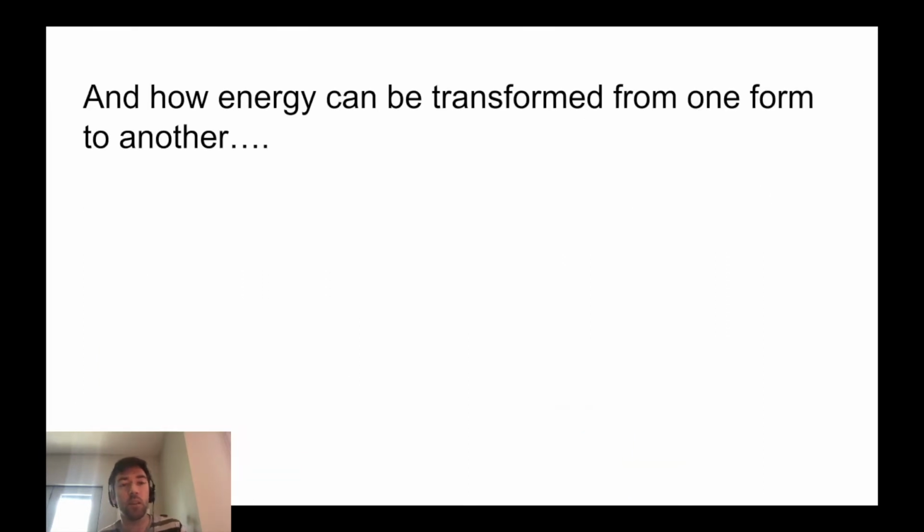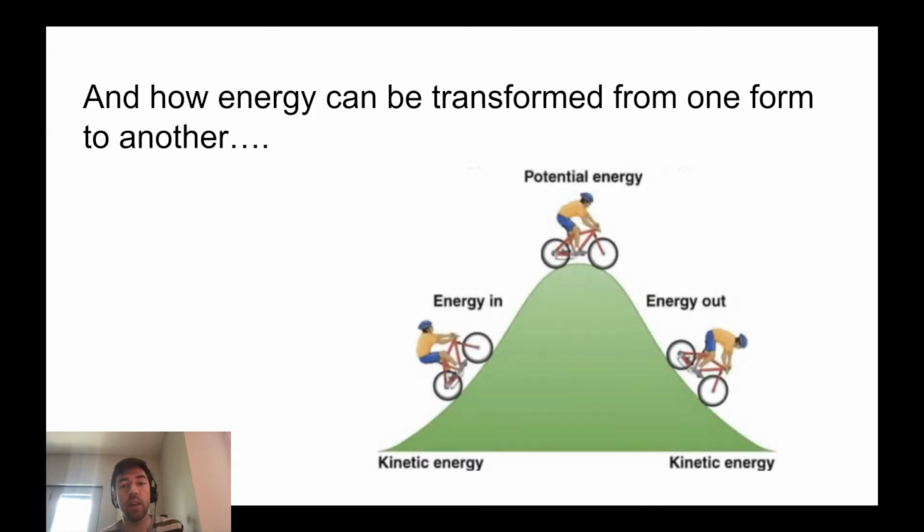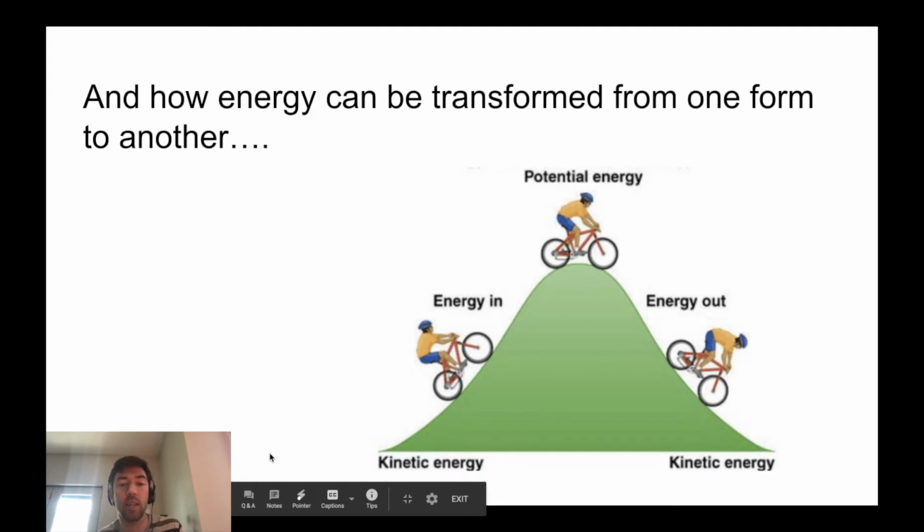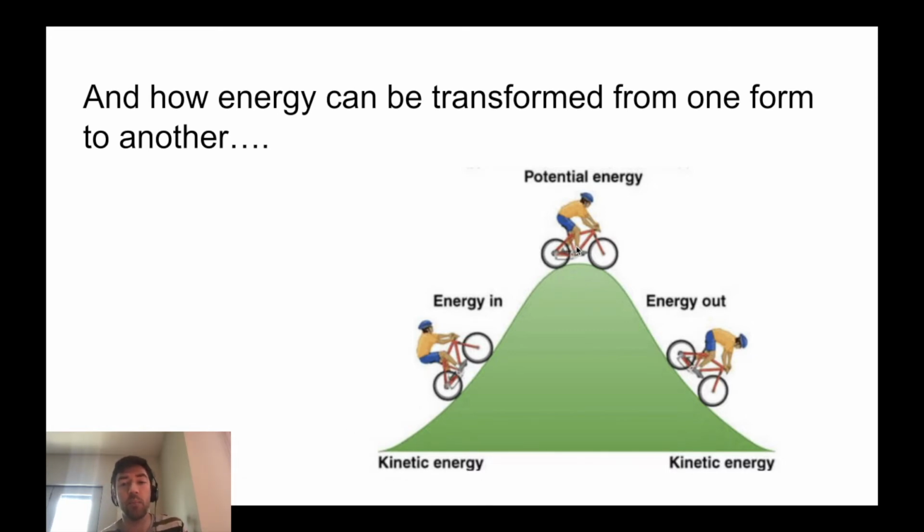And we've already talked about how energy can be transformed from one form to another. Here's an example of that. So you've got this cyclist. He's got kinetic energy as he's approaching the hill. Obviously, you need some speed to get to the top of a hill. Let's say, for example, that just as he reaches the top of the hill, he just barely has enough energy, and so he actually stops for a moment when he gets to the top of the hill. So he has no kinetic energy, but energy is not destroyed, and so he still has it. It's just now potential energy because he's at the top of a hill.